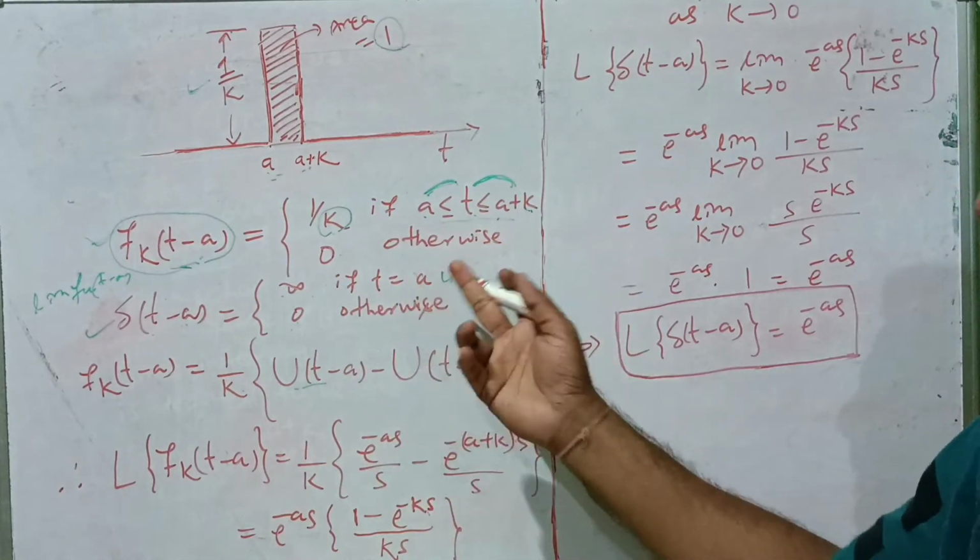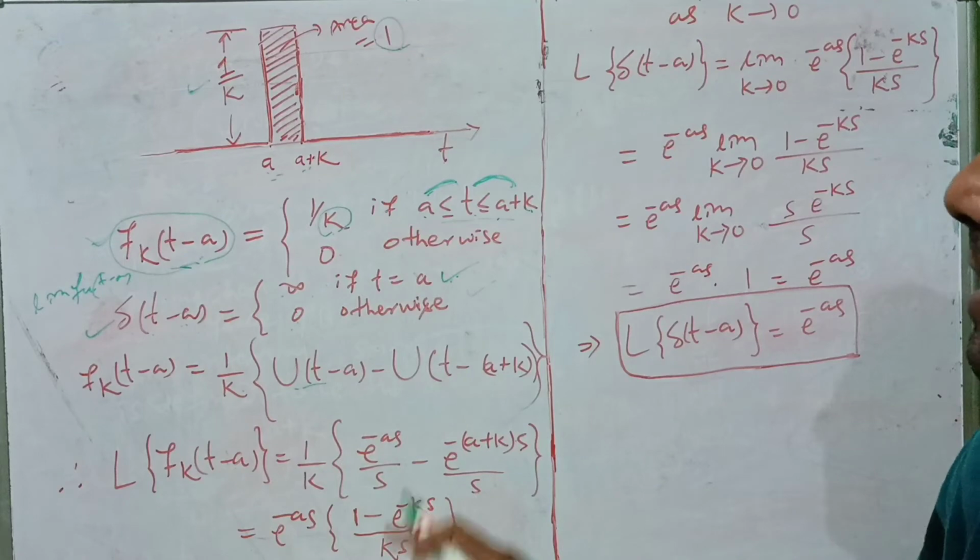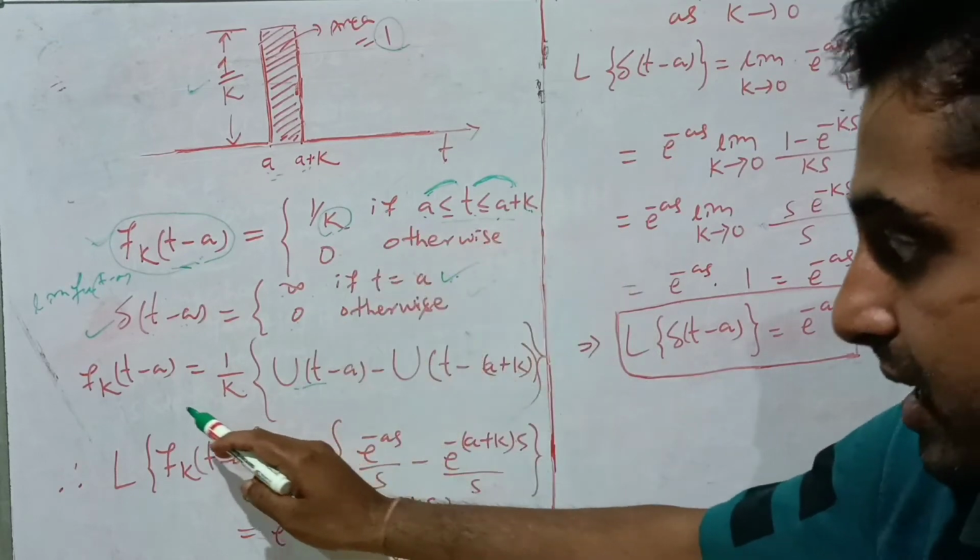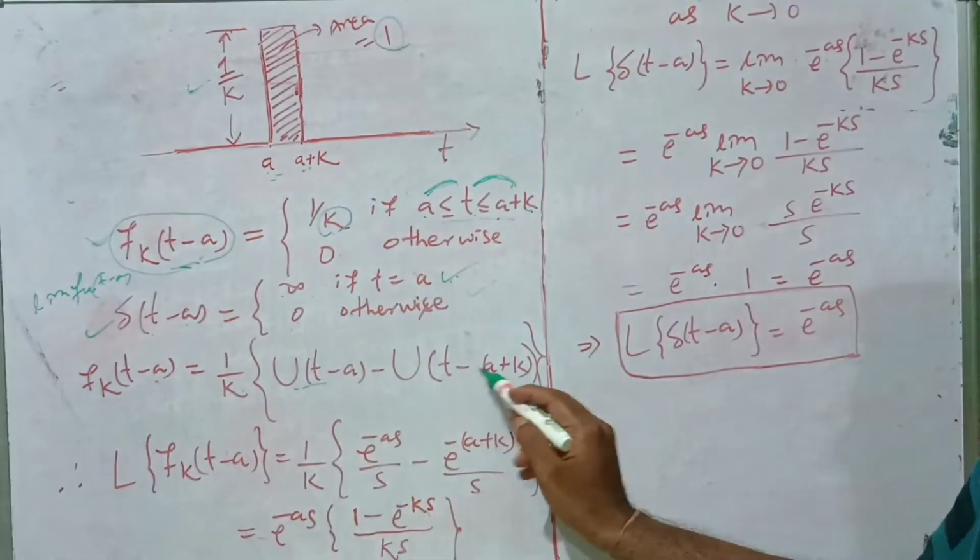For the other cases it is 0, so only for this interval we write f_k(t − a) using the unit step function.